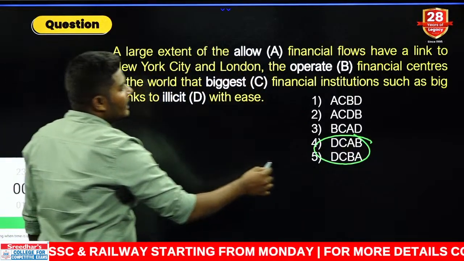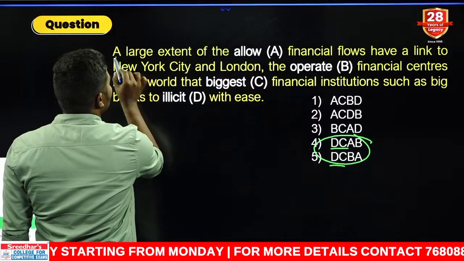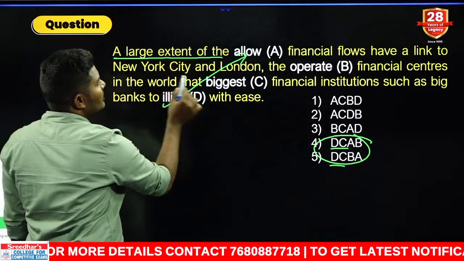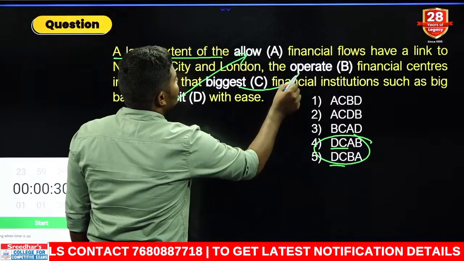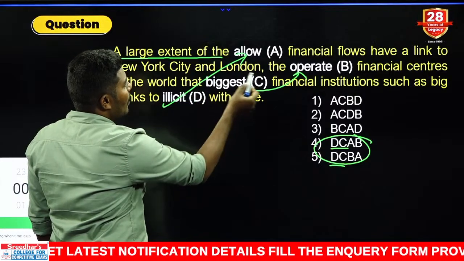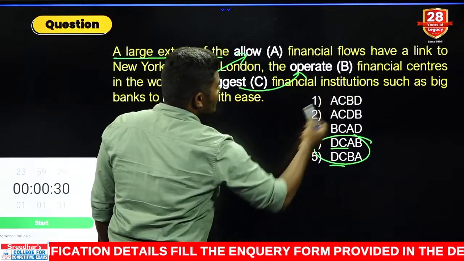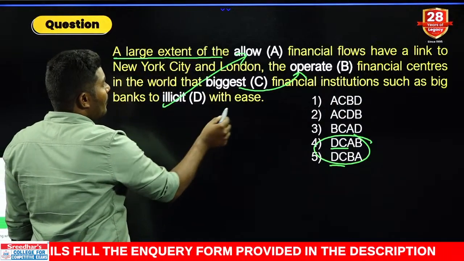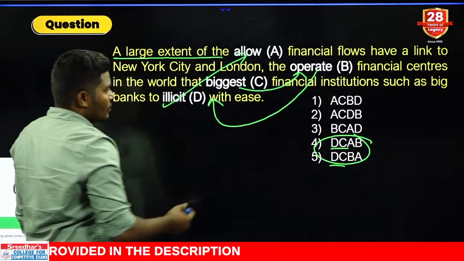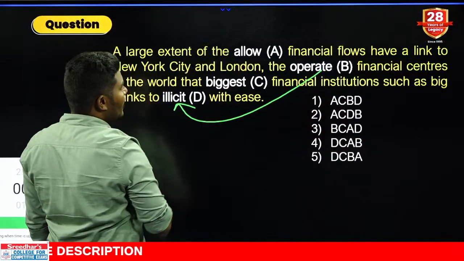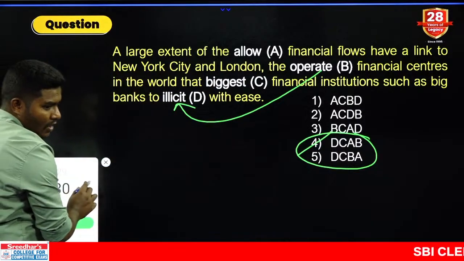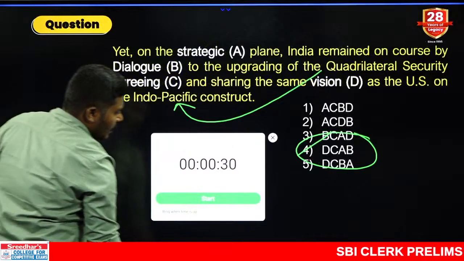Okay. So the common thing here is nothing but DC and DC. Yes or no, my dear students? A large extent of the illicit financial flows have a link to New York City and London, the biggest financial centers in the world. That combination, that allow or that operate, which is a correct answer, that allow financial institutions such as banks to operate with ease or to allow with ease. Banks operate, not banks allow. So operate must be used at the ending, right? Banks operate with ease. So out of these two, which is at the ending, the answer comes with the fourth one, that is a B ending, right? Are you all getting it correct? Very good. Come on, let us go for the next one.